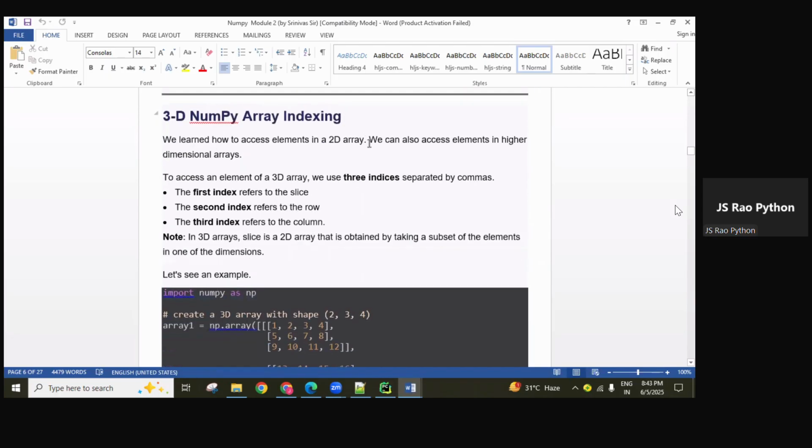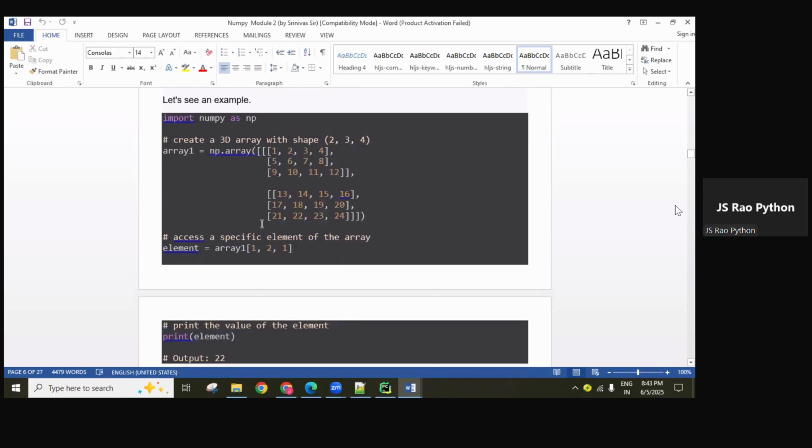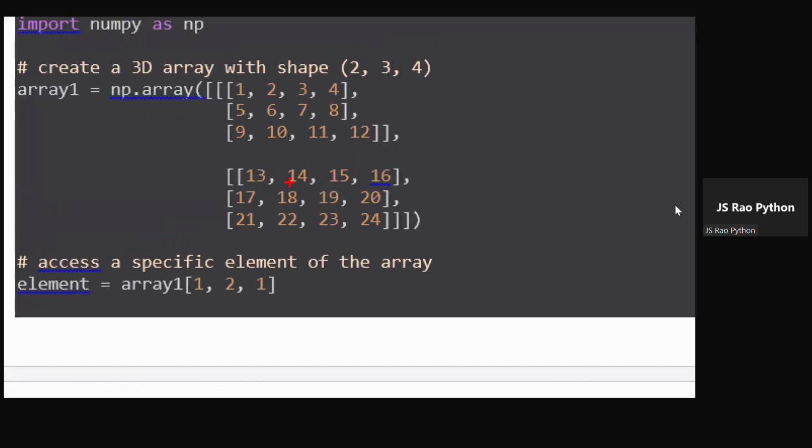Next, 3D arrays are available here. With 3D arrays, we write three indices. First the slice index, second the row index, third the column index, like that, for accessing index-based, specific values. See here, a 3D array. A 3D array means two slices, with rows and columns. Two slices with rows and columns.